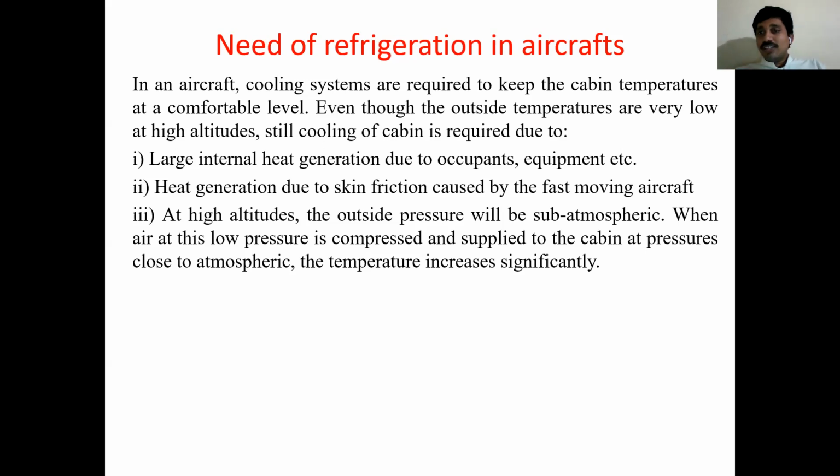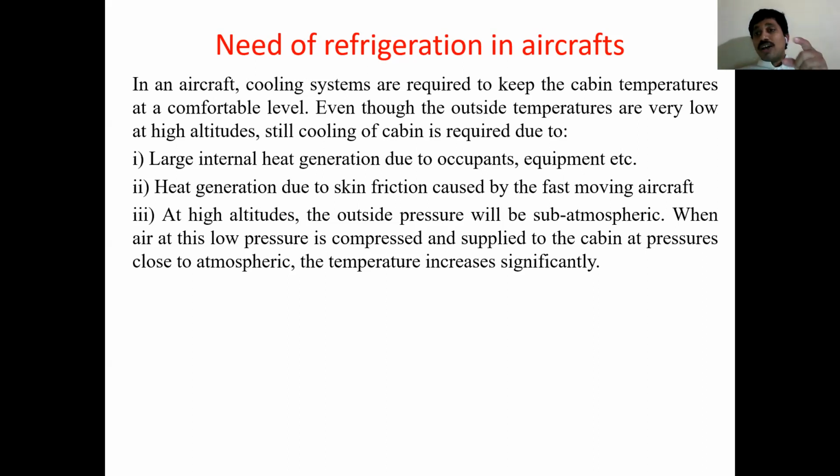When kinetic energy decreases, it is converted into pressure energy, so pressure increases and automatically velocity decreases. So the outside air, which is at very low pressure, enters the turbojet through a diffuser. Due to this movement of air through the diffuser, the pressure increases, and along with pressure, temperature automatically increases.